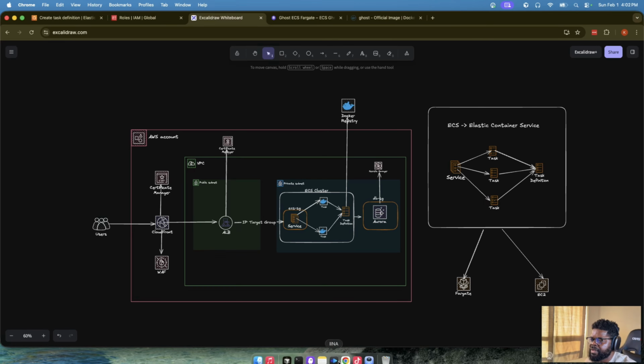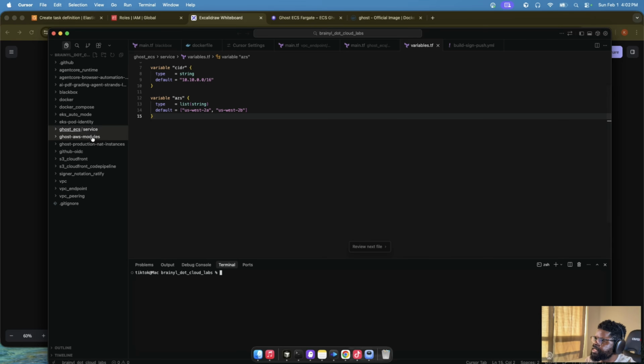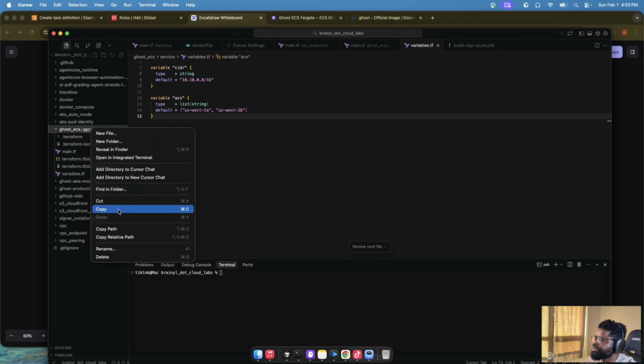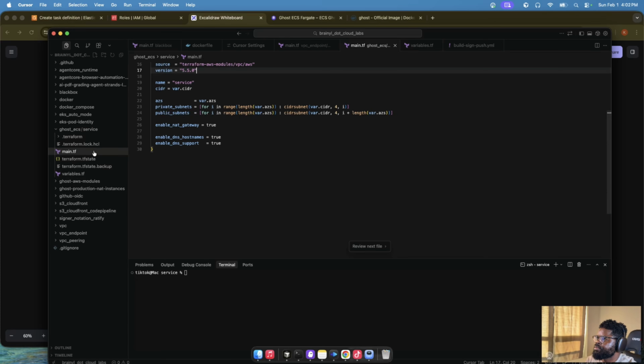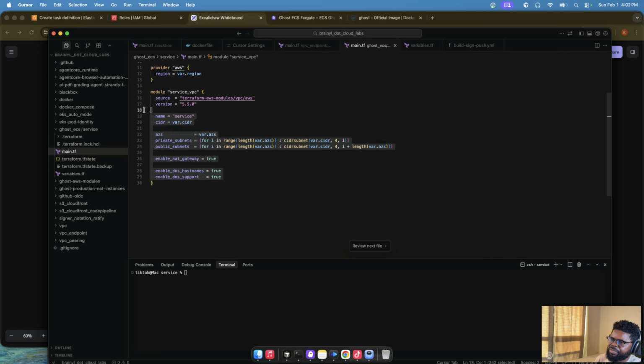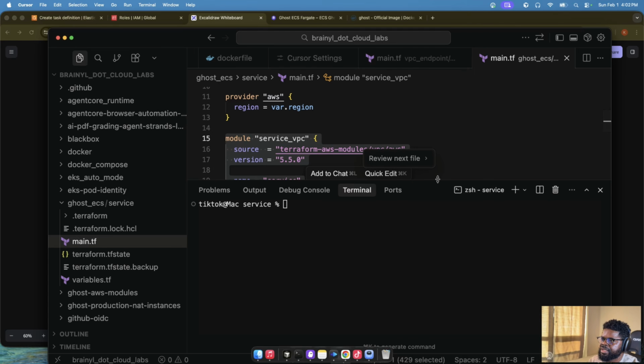I will just go to Terraform. Let me see if I can actually open my IDE and see which of these one. So what I'm going to do is go to this service here, this one. So I'm going to go to this repo, copy path. I'm just going to cd in there, right? What I'm going to show you is very simple. So if you see it, basic VPC. So I'm creating a service VPC. Let me also zoom this in a bit so that you can see it.